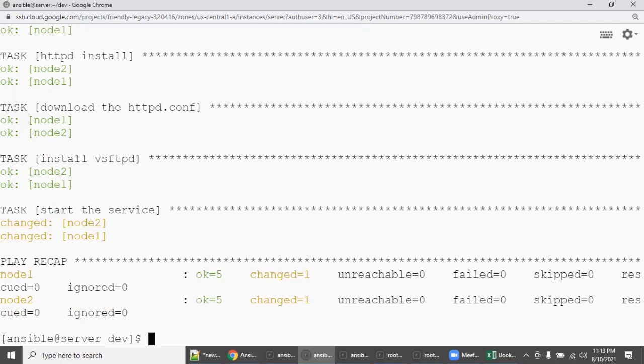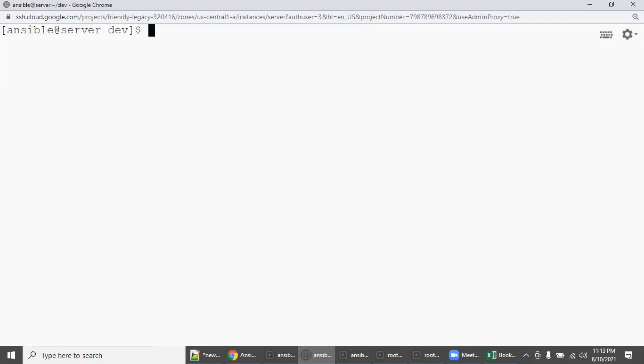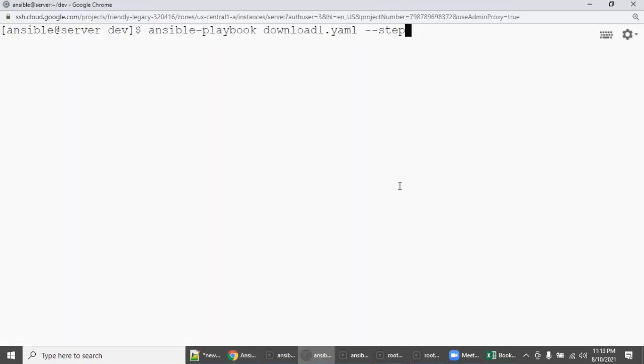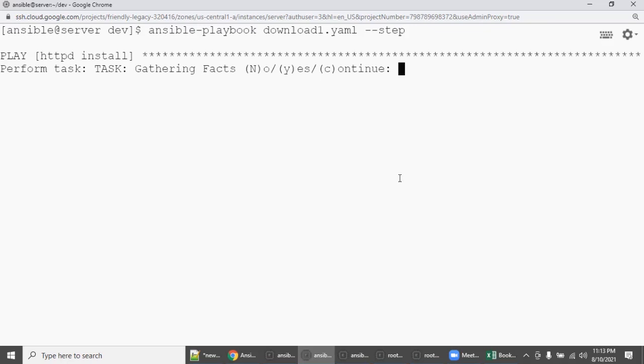Okay, now another point is here. I don't want to go by each tag, but I don't know what the tags are. Of course, you can say --list-tags, but I want to go step by step. If you go back through the commands, it automatically gives the last one. Let's see what the purpose of the --step option is. Each time, for each task, it will ask you. If you say no, it will skip it. If you say yes, it will execute it. So I'm saying yes.